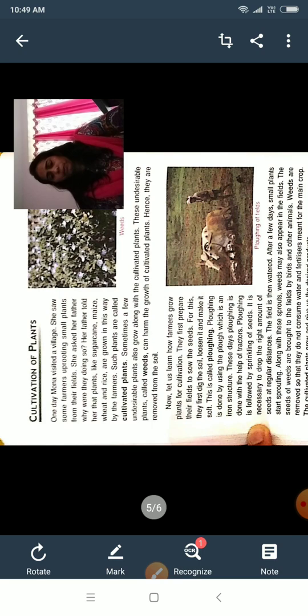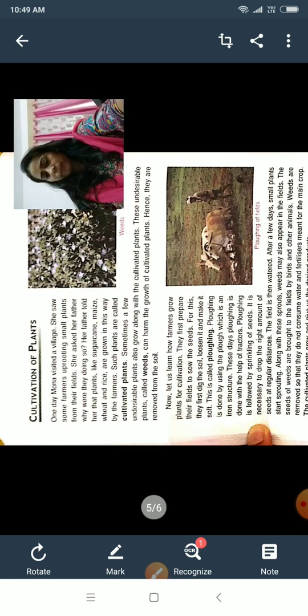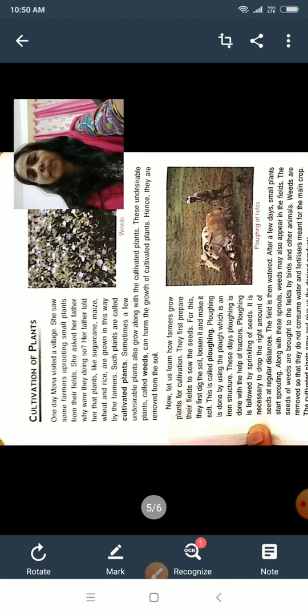So this is about the cultivated plants. And now see, one thing that I explained to you in the previous class was about the aquatic plants.